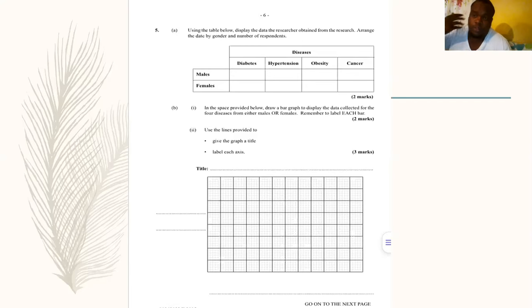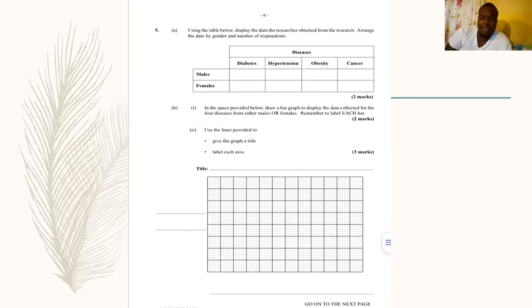You have to work out how much is 10%. And it's the same for the females. 35% of the females had diabetes, 25% were hypertensive, 25% were obese, and 15% had cancer. Remember, this says arrange the data by gender and number of respondents. They didn't ask for the percentage that was given in the paragraph because they want you to work out the percentage. So, you see that? You must be able to work it out.